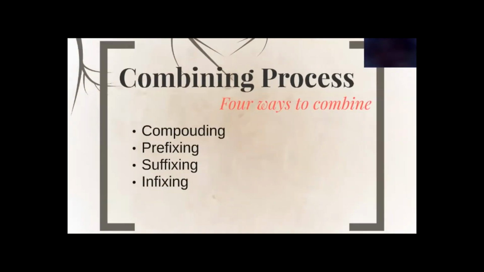Combining process. There are 4 ways to combine that are discussed by Curzan and Adams: compounding, prefixing, suffixing, and infixing. Compounding. Compounding happens when new words are created through combinations of free morphemes, which are the smallest part of a word that still holds its own meaning.